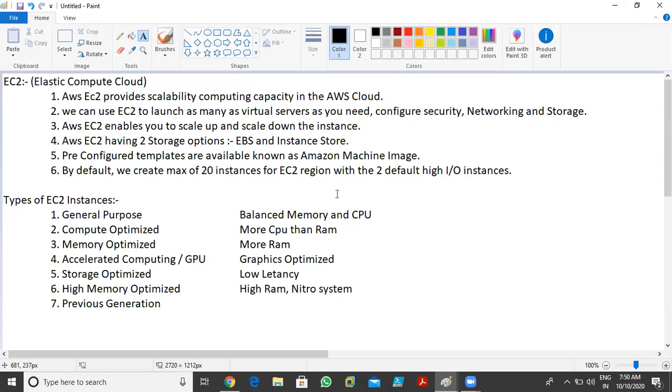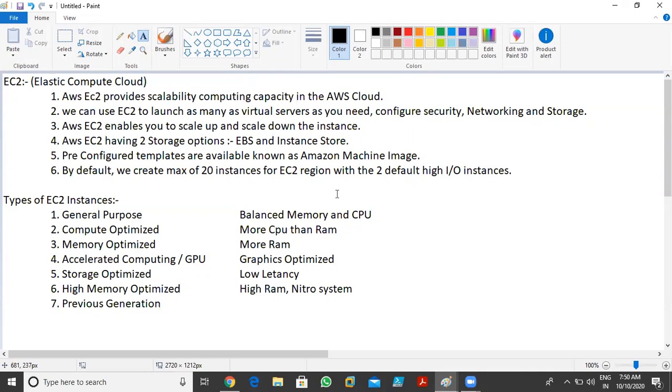Imagine I need 2 GB of RAM and one virtual processor CPU virtual machine. AWS has already created that virtual machine template. I just copy that template and I can create the virtual machine. I don't want to manually configure everything: RAM, processors, networking, storage, and security. That's a very cool feature in AWS, that they give you the templates already.